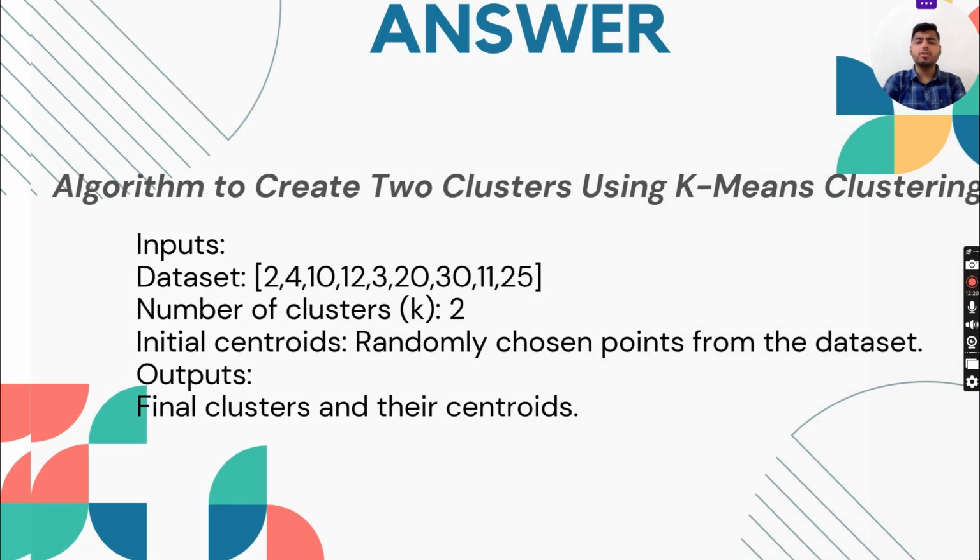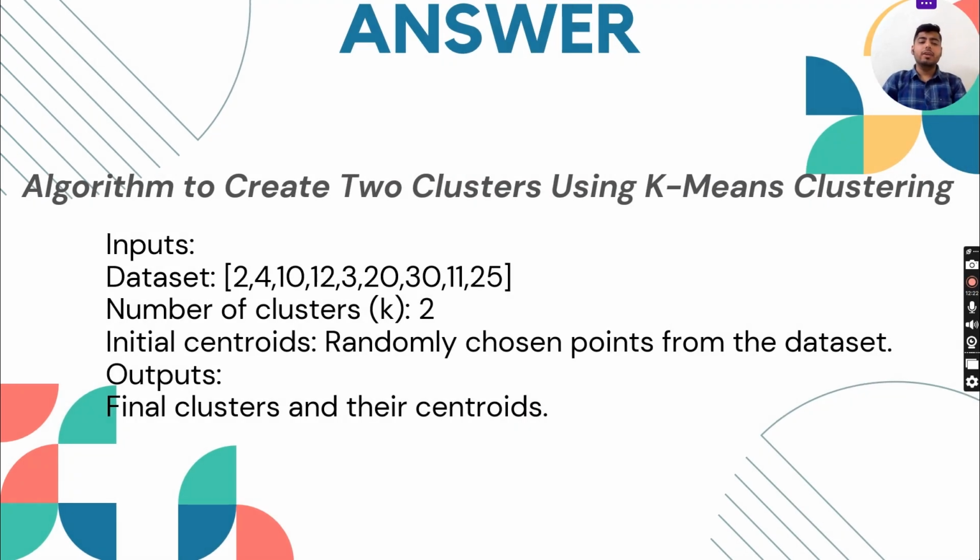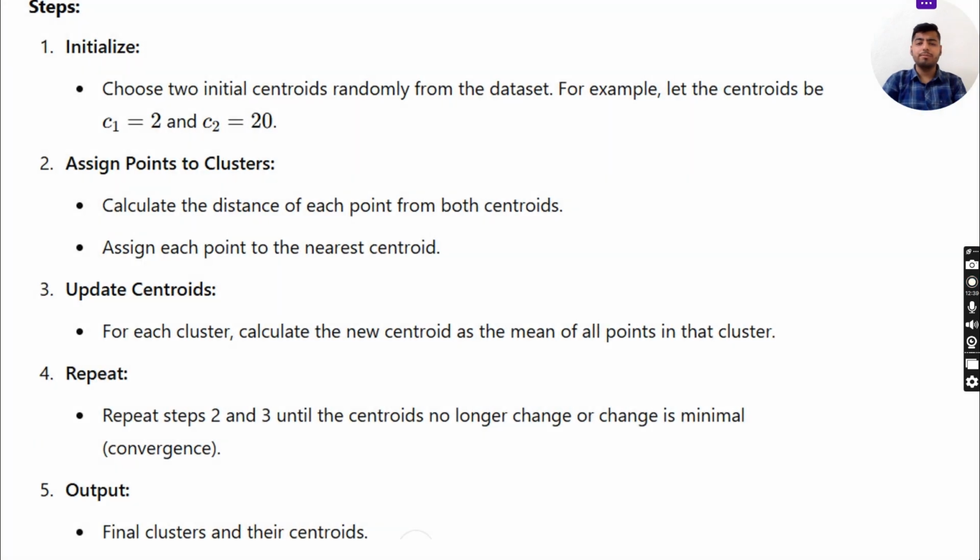Write the output of each round. Answer: the algorithm to create two clusters using k-means clustering. Input: the dataset is 2, 4, 10, 12, 3, 20, 30, 11, 25. The number of clusters, k, is equal to 2. Initial centroids are randomly chosen points from the dataset. Output: final clusters and their centroids.